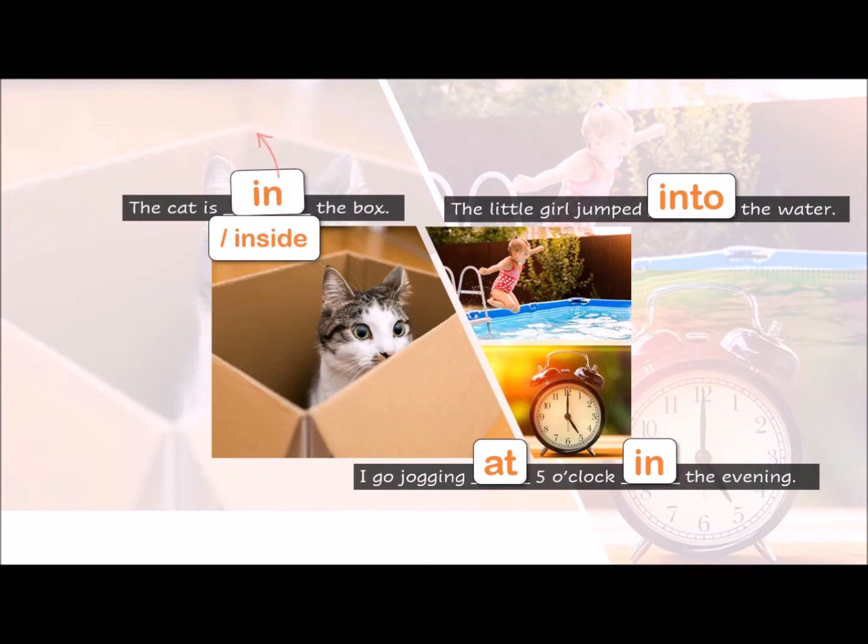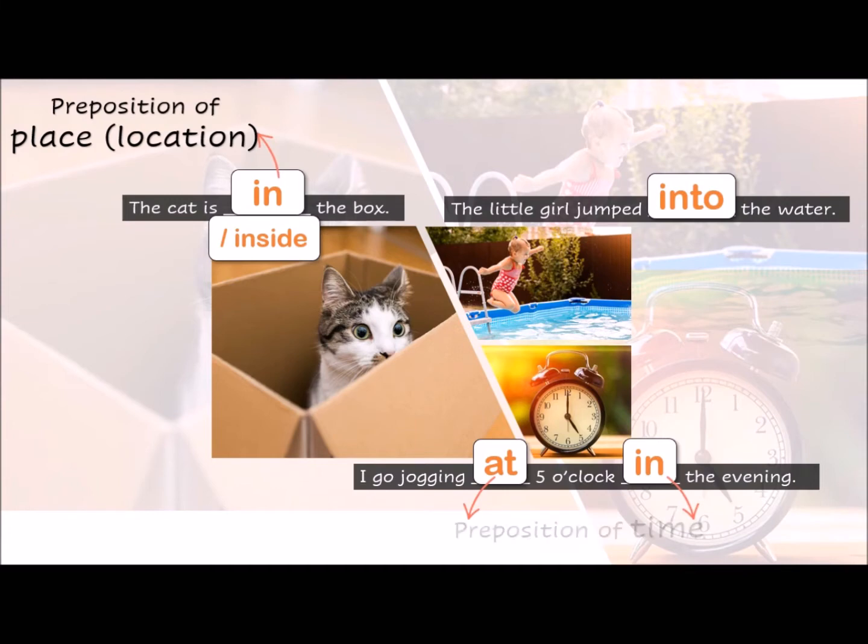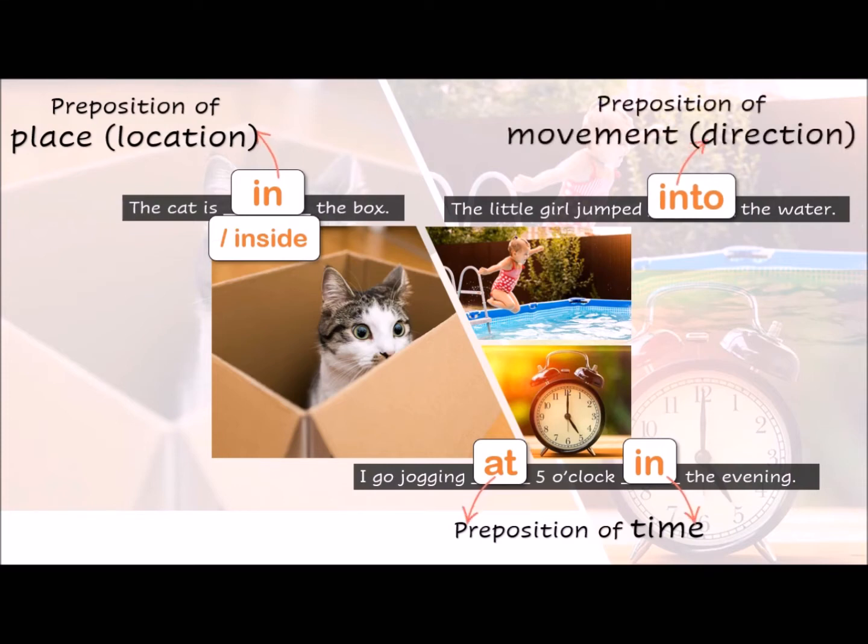The word in this example is a preposition of place or location that tells us where. The words at and in here are preposition of time, which tells us when, and the word into is a preposition of movement or direction that shows where it is heading to. And this is the highlight for today's lesson.